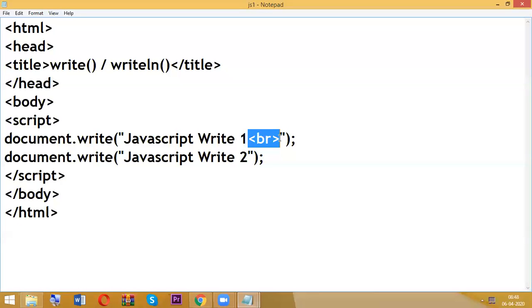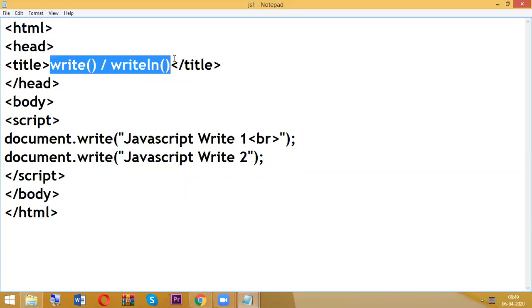So I think you got some clarification about the differences between write and writeln, and even why we are not using writeln in real time, and why we need to use write always. Okay, fine. So that's it. Next, what is the importance of backward slash in JavaScript?